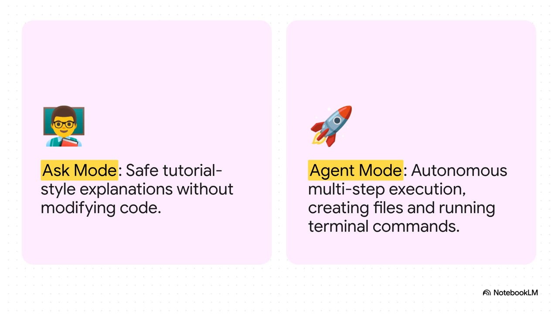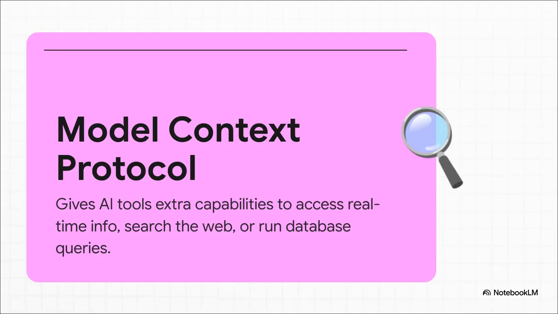The AI can plan a full REST API, create the necessary files, and even run the terminal commands to install your required packages. And to really supercharge that agent mode, we use MCP, or Model Context Protocol. You can think of MCP servers basically as specific utility apps for your AI. So imagine your AI agent hits a bug. Instead of just getting stuck and giving up, it automatically queries your live PostgreSQL logs via MCP, finds the exact error line, and writes the patch across 5 different files autonomously. It's wild. It brilliantly bridges the gap between static text generation and real, live system interaction.